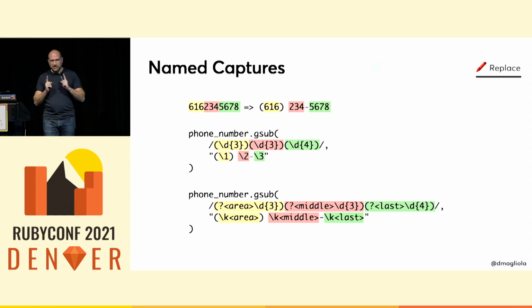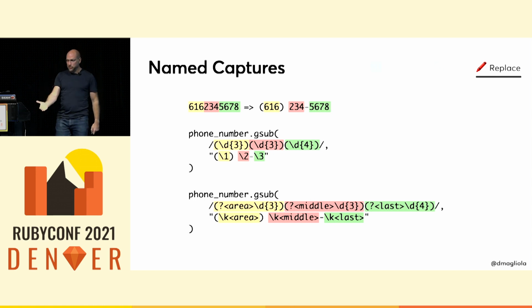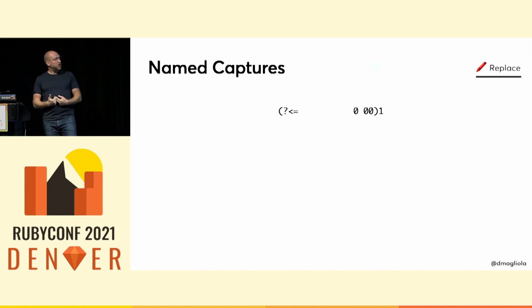But here's the bonkers part that I didn't think was going to work. First of all, you can do captures inside of your look aheads and look behinds. So you're not matching that part, you're just asserting that it's there. But if it is there, you can capture a bit and then use it later for the replacement. Now, the real bonkers bit, which I was just sure wasn't going to work, is you can declare the same name for a capture multiple times in your regex. And if you have an OR, whichever side of the OR matched kind of wins, and that's the value for your capture.